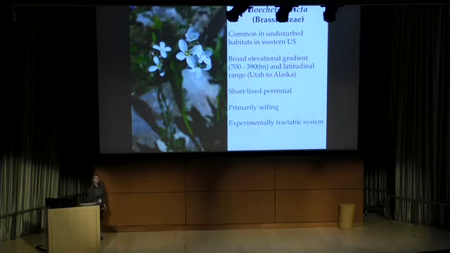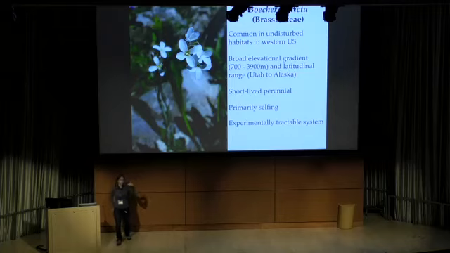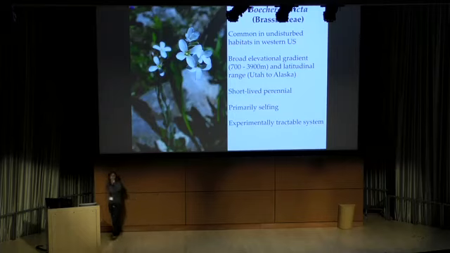I do this work with Boechera stricta, which is this wonderful mustard that grows throughout the western United States. I love Boechera because it spans a really large climatic gradient. It can grow in latitudes as low as Utah and as high as Alaska, elevations as low as 700 meters and as high as 3,900 meters.